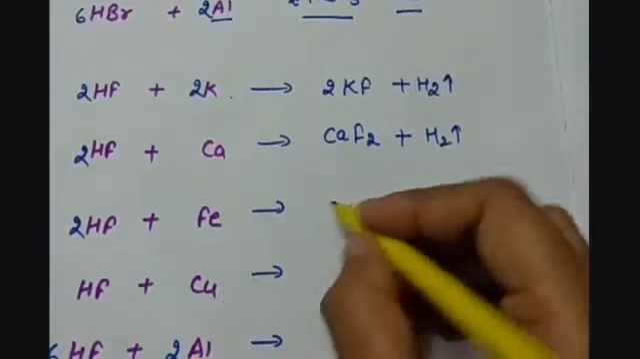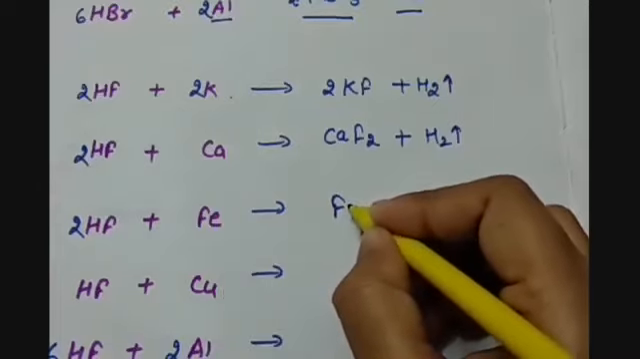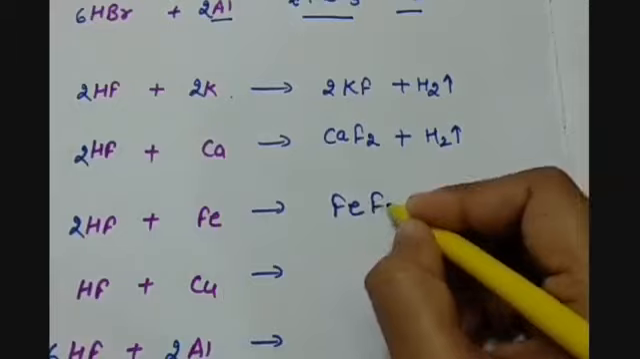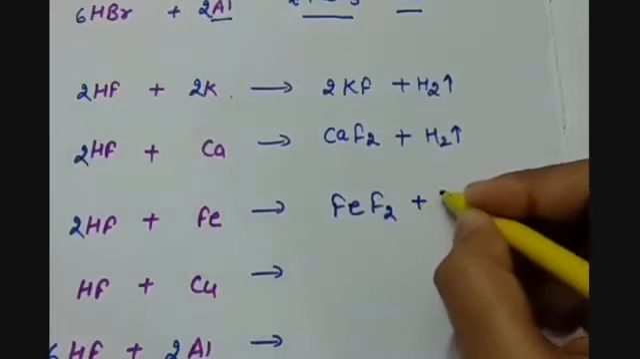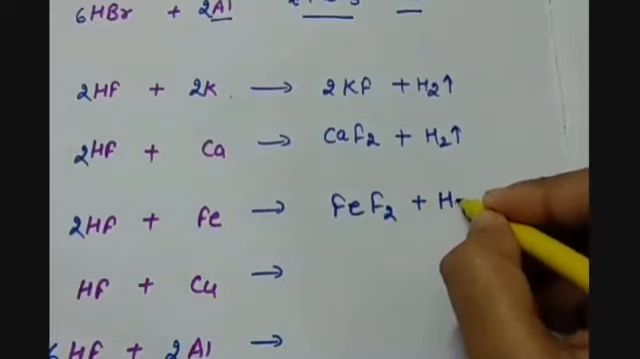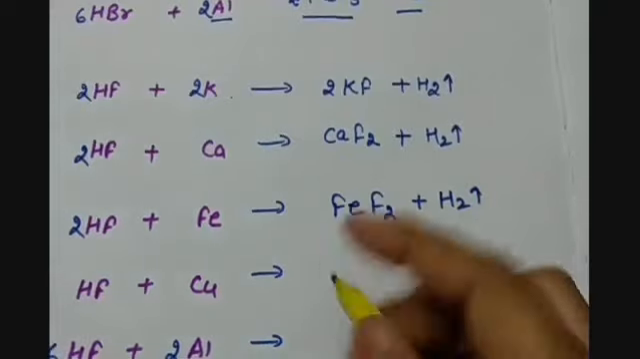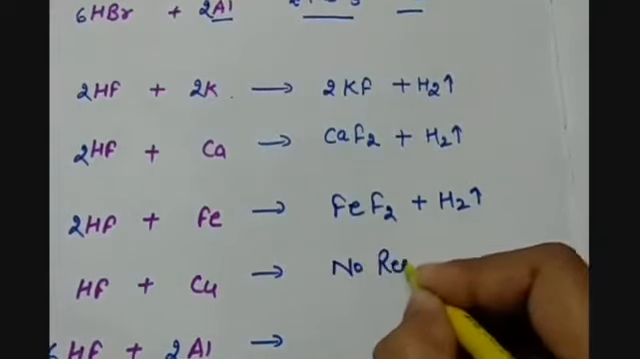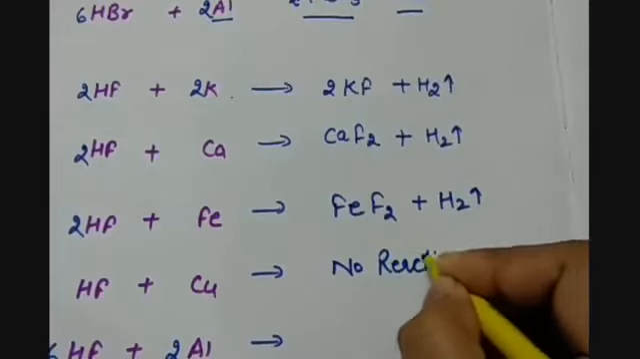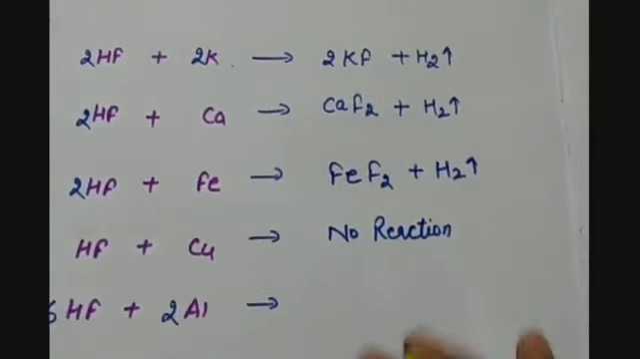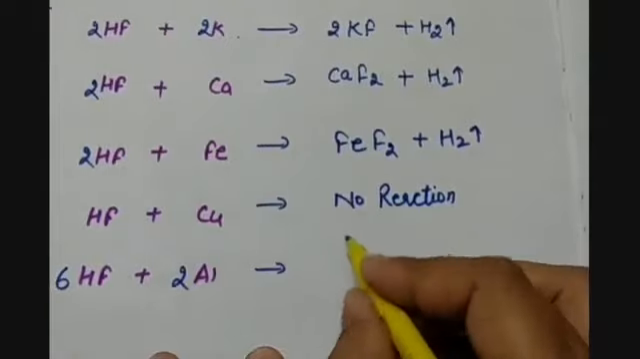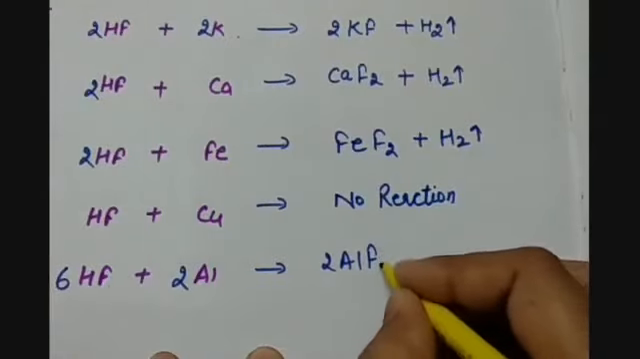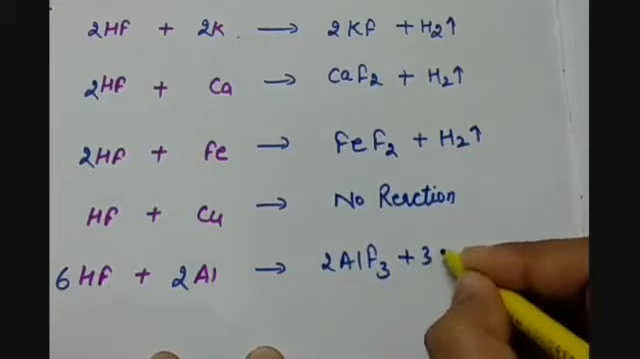When iron reacts with hydrofluoric acid, it forms FeF2 and hydrogen gas is evolved. In the case of copper, no reaction. And in the case of aluminium, we have aluminium fluoride, AlF3, and 3H2.